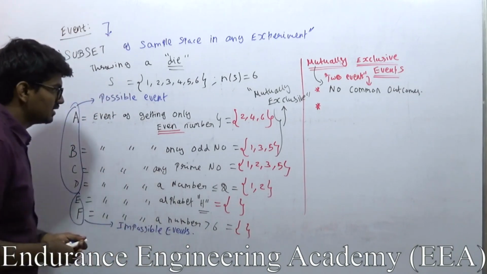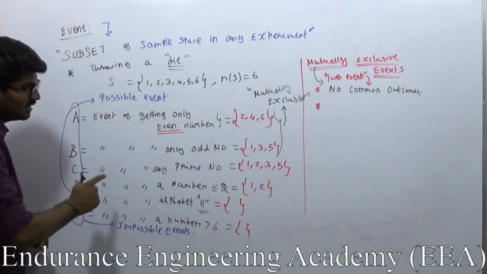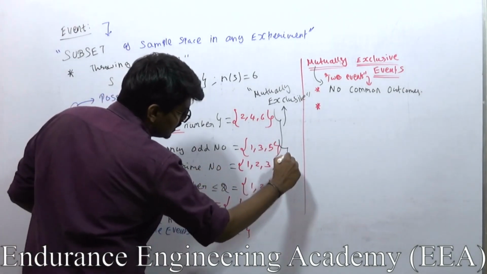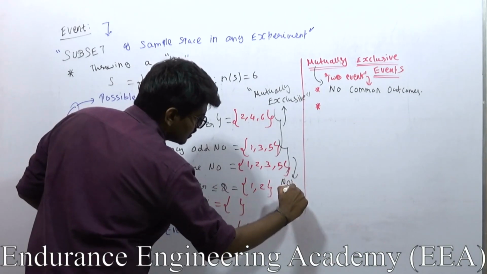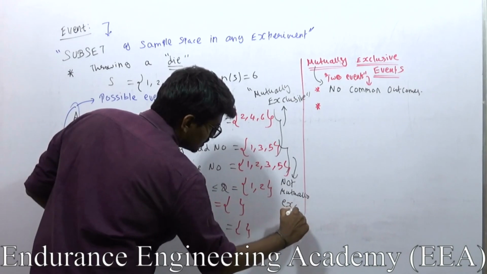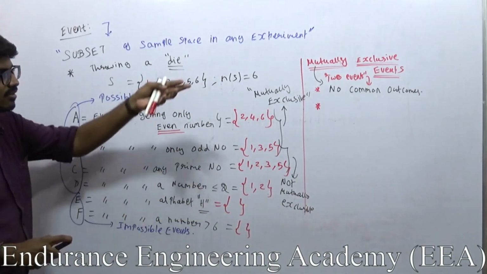Let me state it. First let me compare B and C. See, there are some commons, right? 1, 1, 3, 3, 5, 5. So these two are not mutually exclusive, right? So here B and C are not mutually exclusive from our first definition itself.